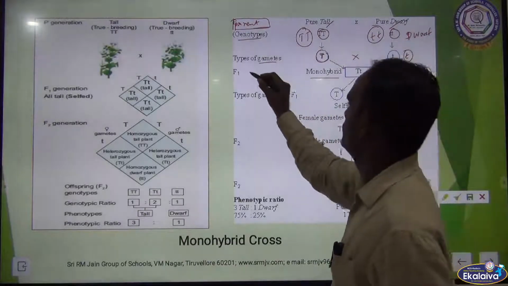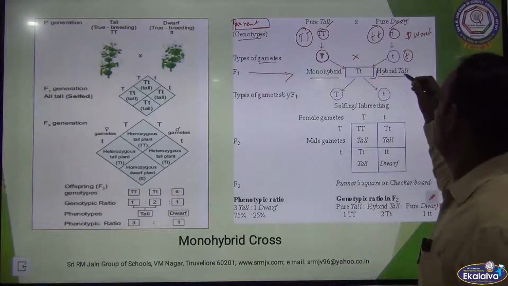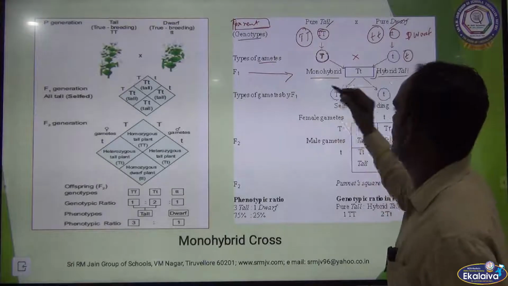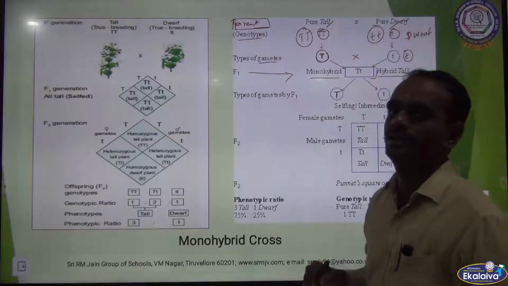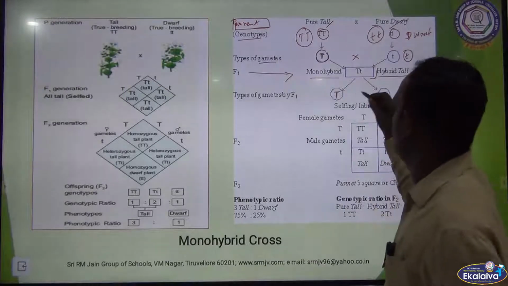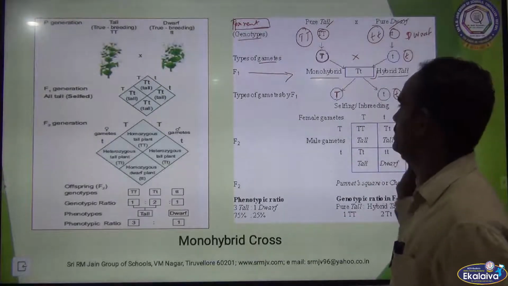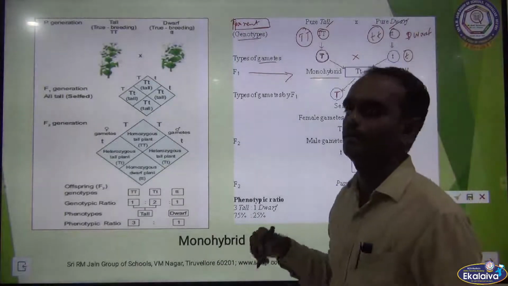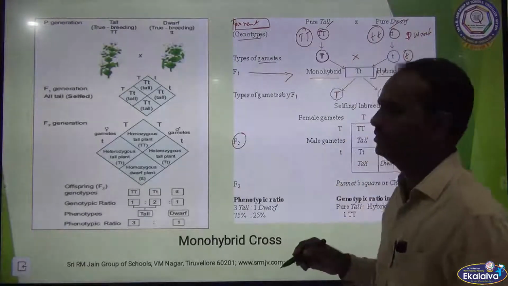So what is the first generation here? Capital T small t, hybrid tall. Then the types of gametes from here: two different possible gametes are formed, capital T as one gamete and small t as another gamete. Two gametes are present. Self-breeding takes place.